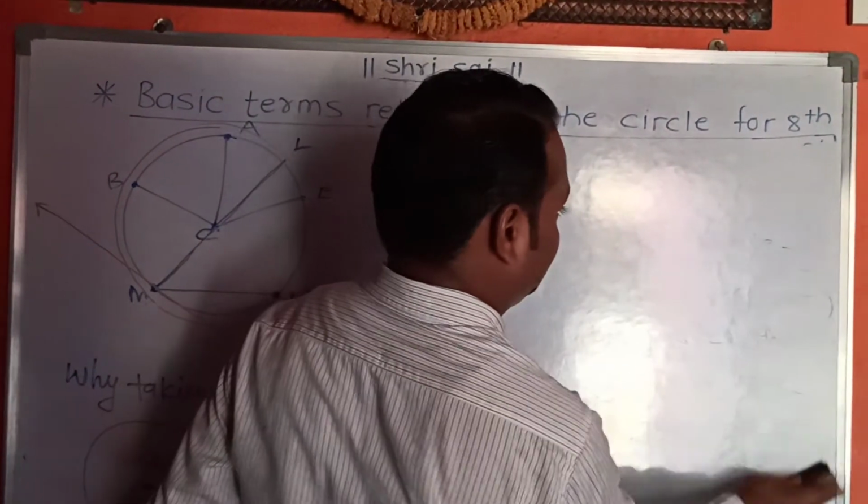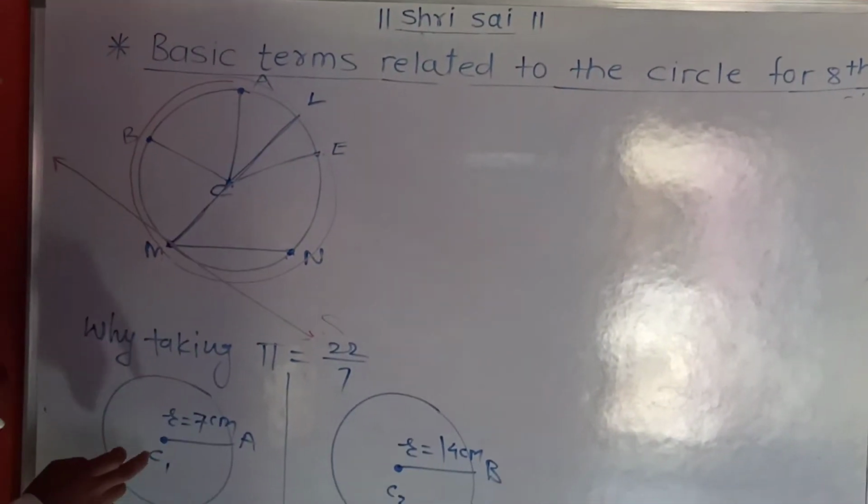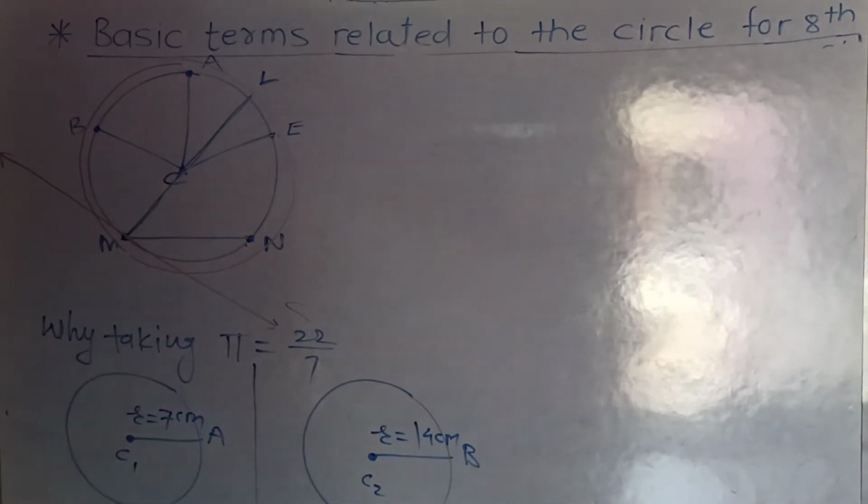So first radius 7 centimeter and another is 14 centimeter.